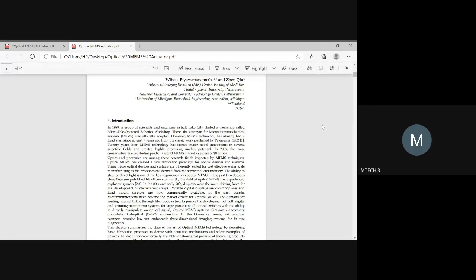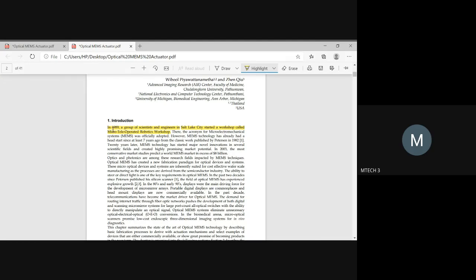MEMS is not a new word. It has come right from 1989. It is not a new concept, but related to optical MEMS, you have to think about it. MEMS technology started 7 years before the 1989 robotics workshop, nearly 1982. In 1982, MEMS technology first came into the world as a new concept.